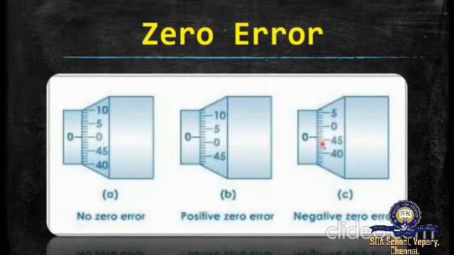Thus, it shows as the 46th division. Then, it can be subtracted from the 50th division. So 50 minus 46, which is 4. So the coincidence would be 4, and the zero correction would be plus 4 millimeter.